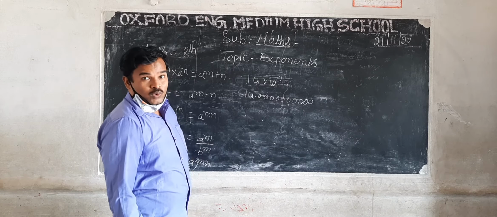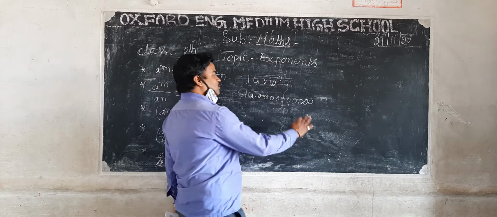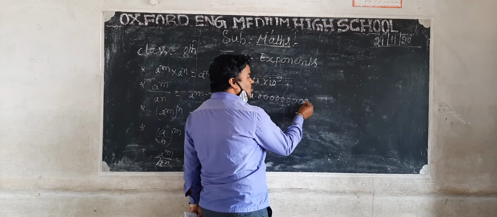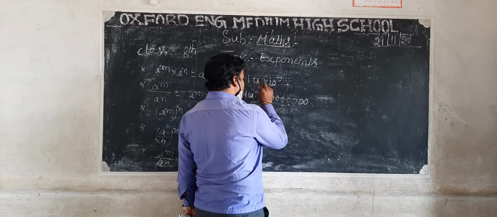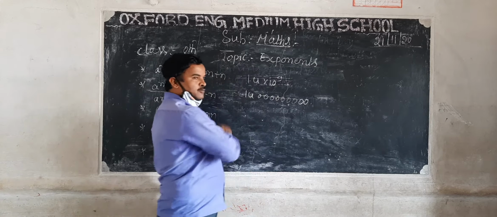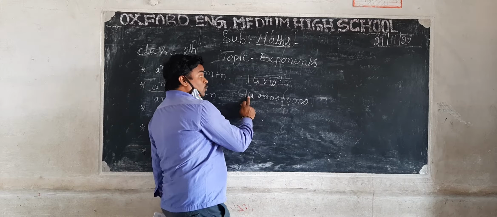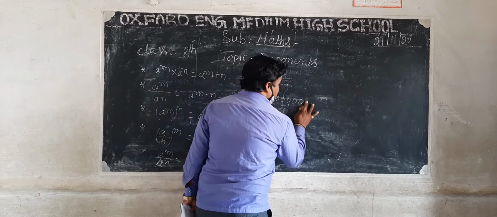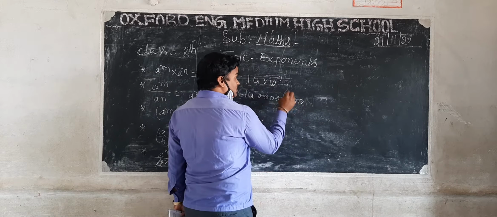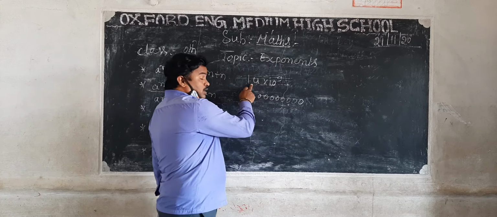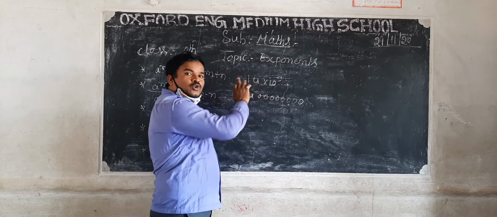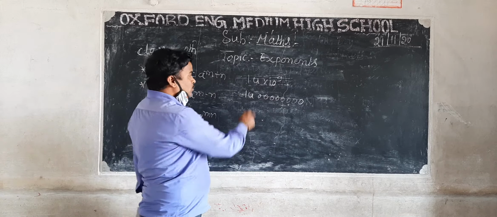Otherwise, just leave this 0: 1, 2, 3, 4, 5, 6, 7, 8, 9. Right? It's not the point, 9. But here 1.0, again you delete 1: 1, 2, 3, 4, 5, 6, 7, 8. So we got 1.4, not 14, 1.4.